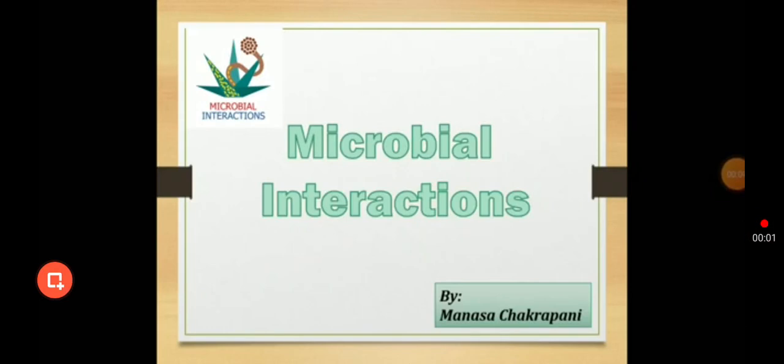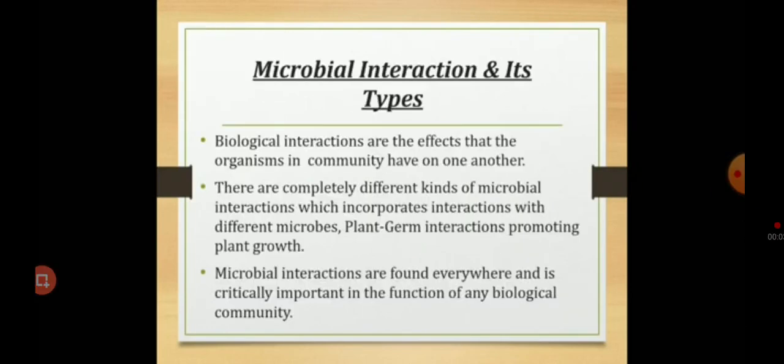Microbial interactions. Microbial interactions, or biological interactions in general, can be defined as the effects that organisms have on each other. There are different kinds of interactions, with microbes and plants promoting the growth of the plant. These microbial interactions can be found everywhere and are very important in the biological community.